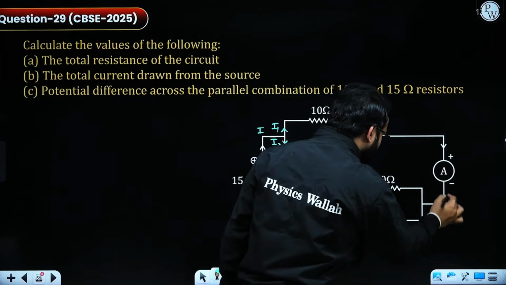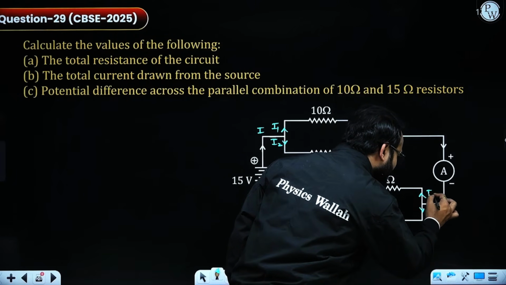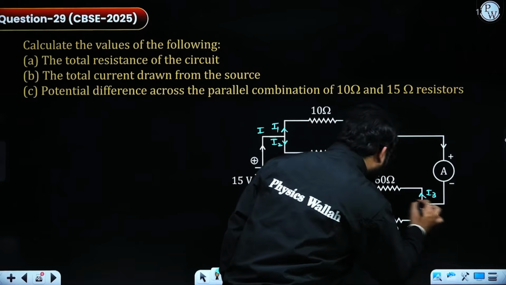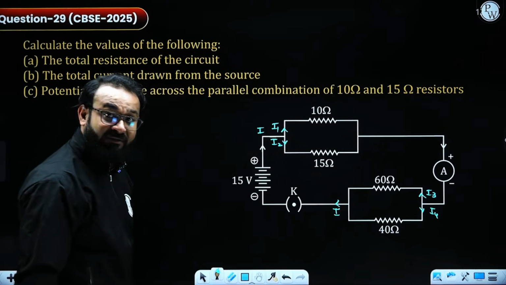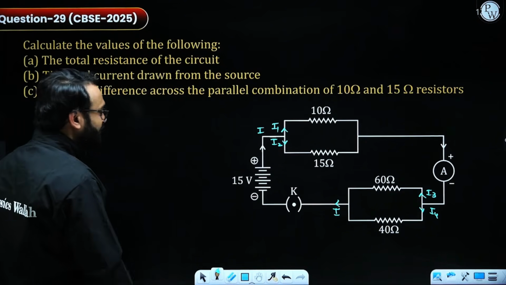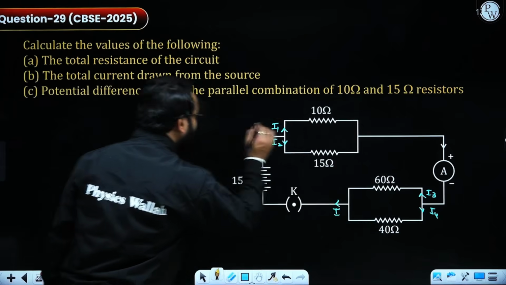Now the current will flow through this, and another part where the current has been distributed in I4 and I3, again combined as I, going towards the negative terminal of the battery. So we are having 2 parallel combinations. One by one we are going to solve for each of them.